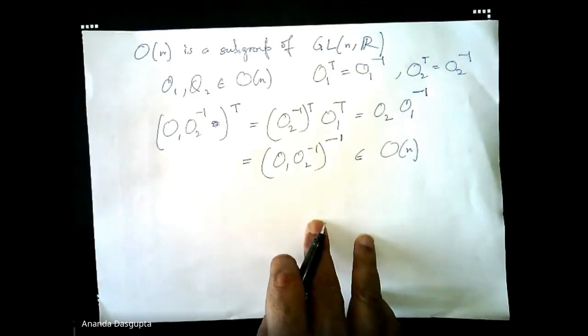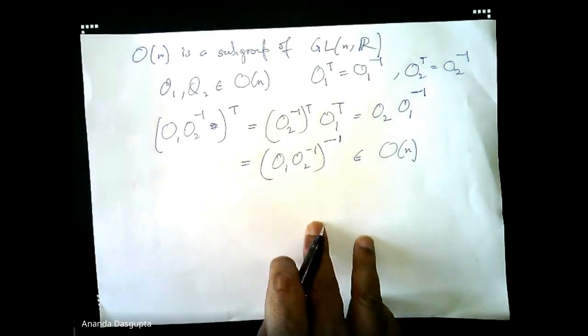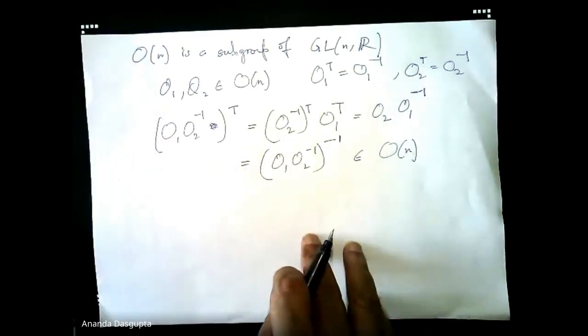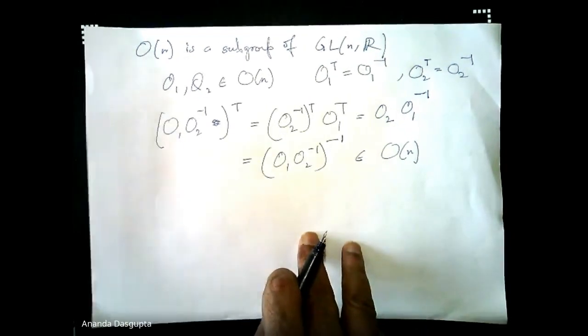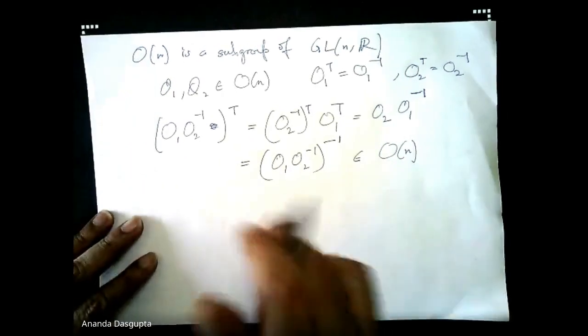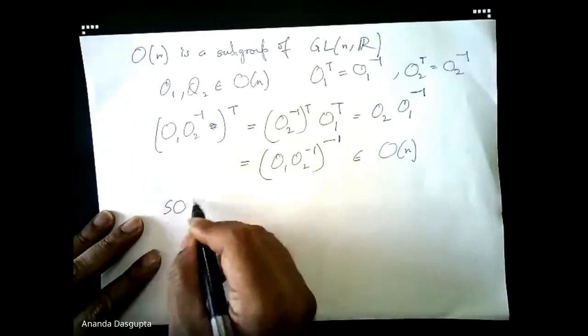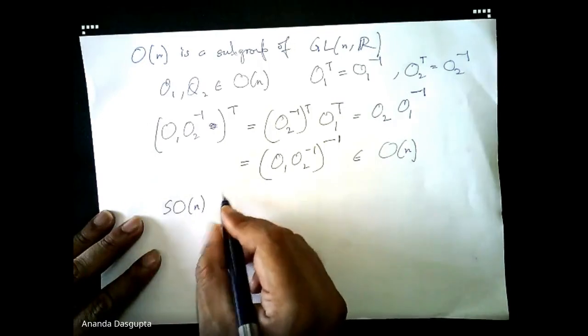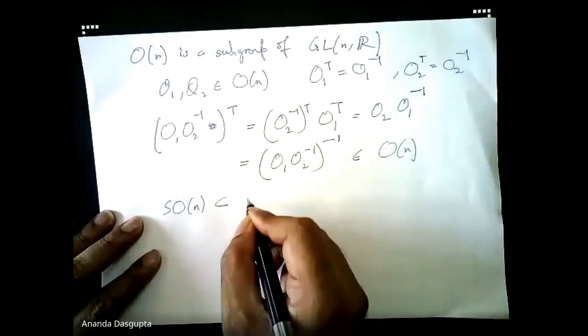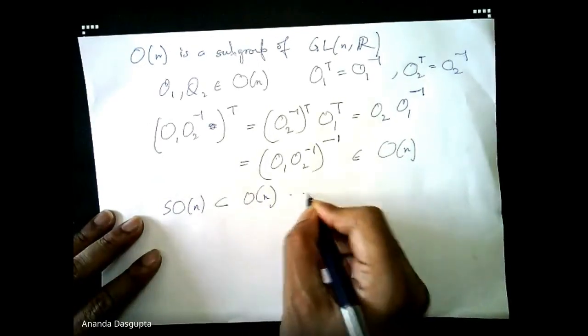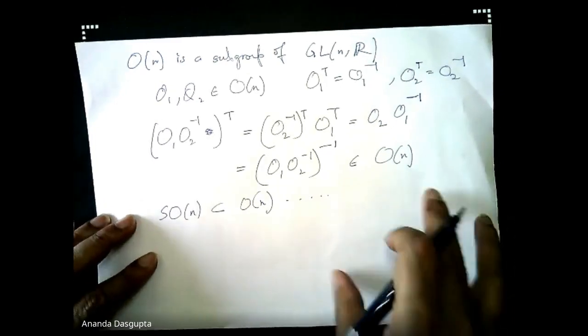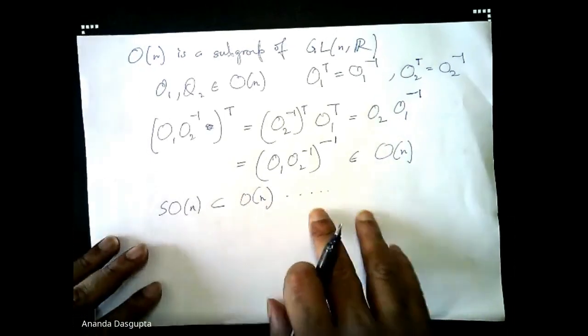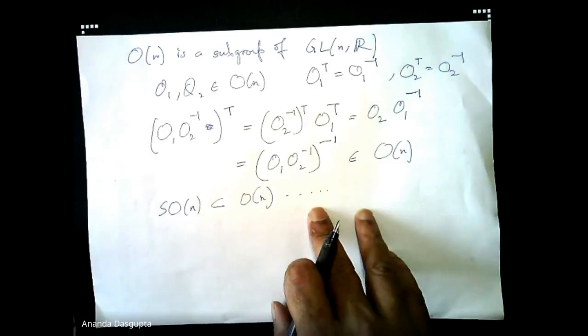You can of course prove all the four basic properties one by one, but this theorem is a quick way of getting there. Similarly, you can show that SON is a subgroup of ON, and so on. So many of these properties are easy to show this way.